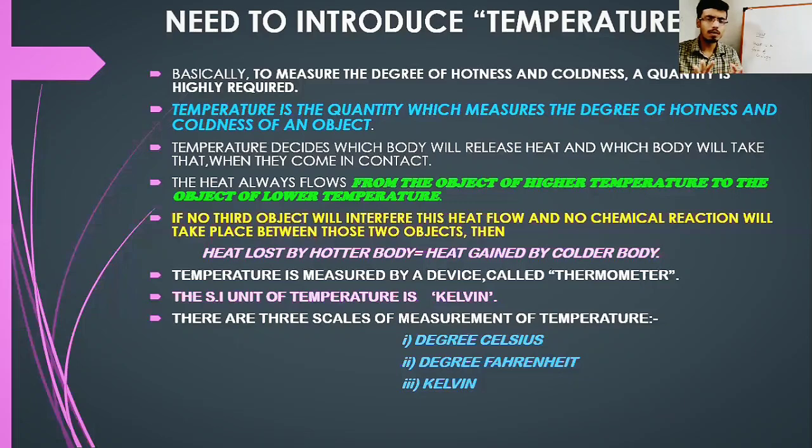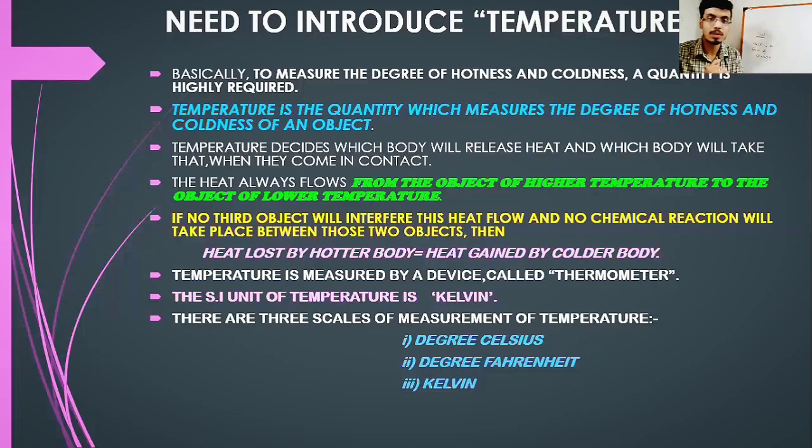It is not well included in your syllabus, but for your information, it is necessary to know. If no third object interferes with the heat flow between the two objects, deciding which one is gaining the released heat and which one is liberating heat, and no chemical change takes place between the two objects exchanging heat, then the amount of heat lost by the hotter body will be equal to the amount of heat gained by the colder body.